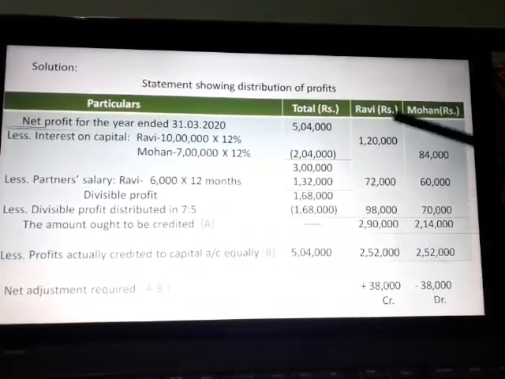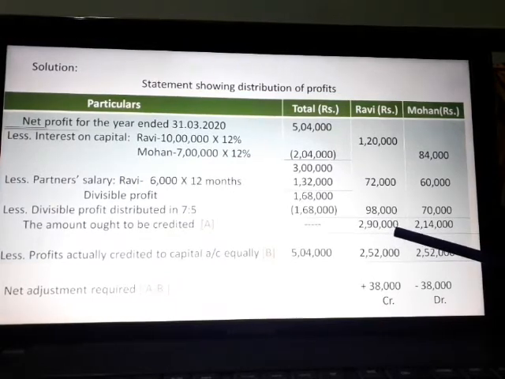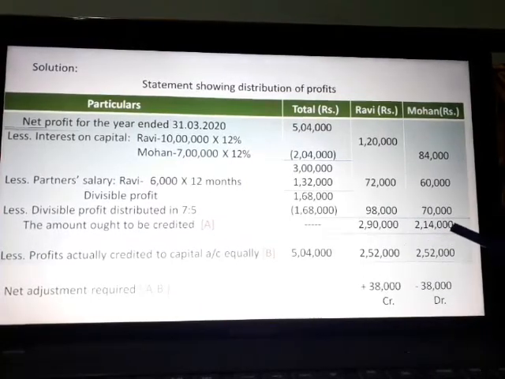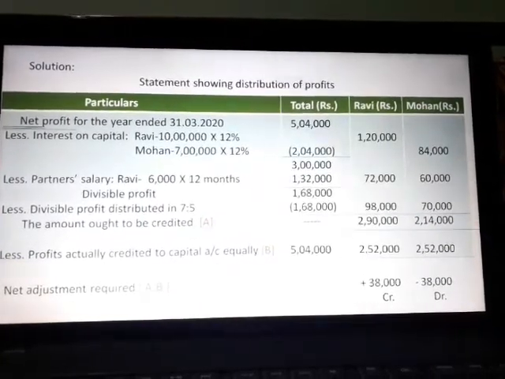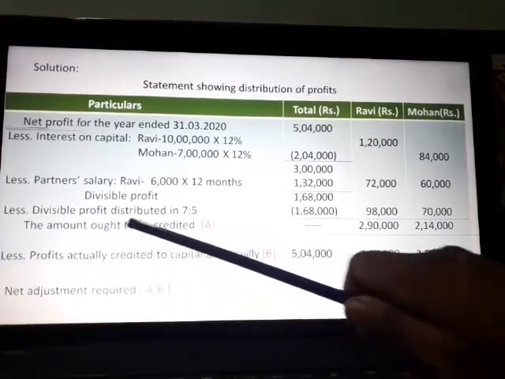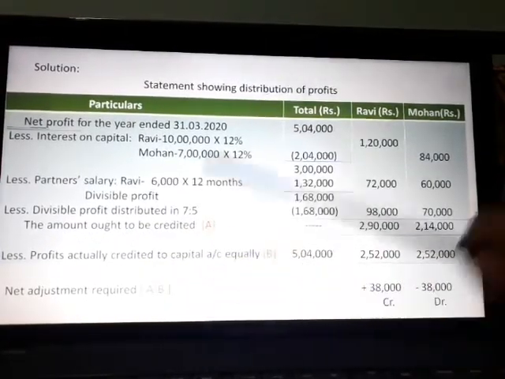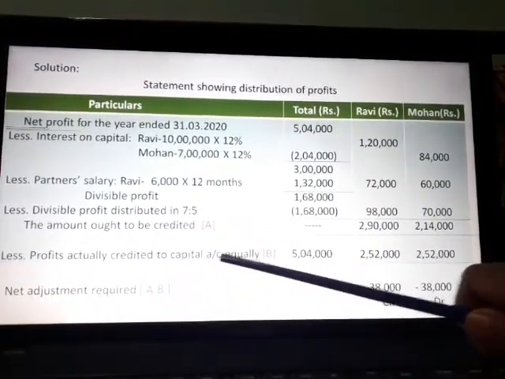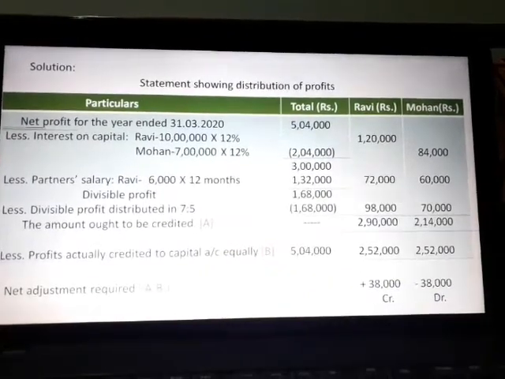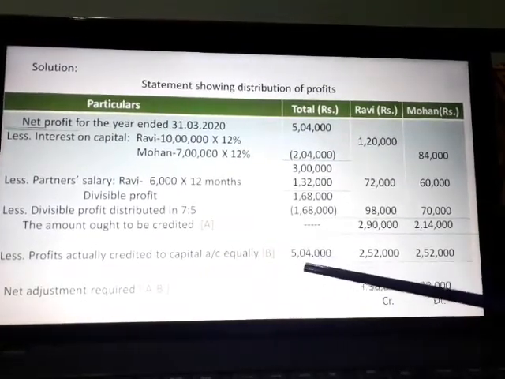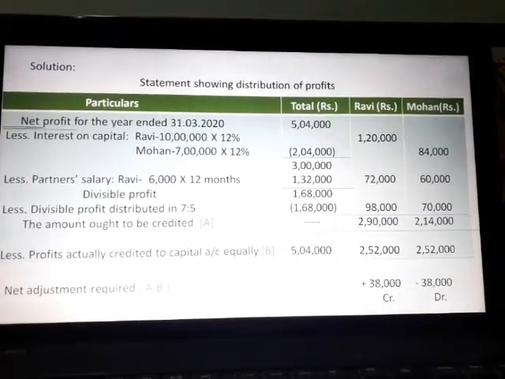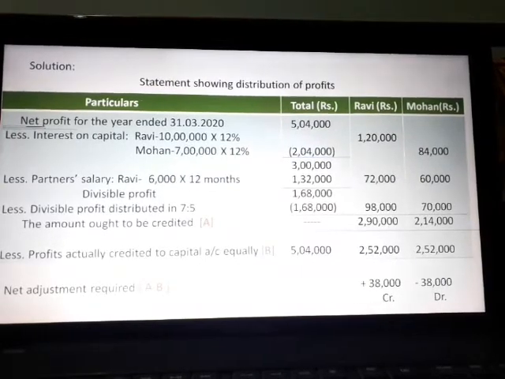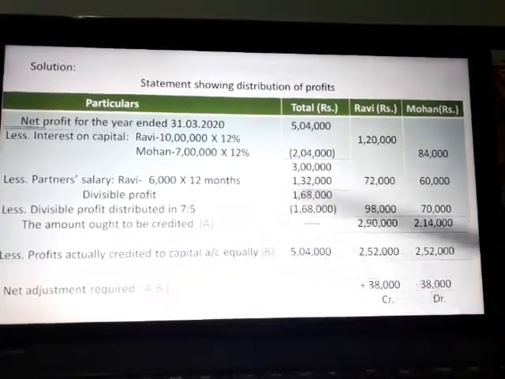Now after adding this, 2,90,000 is required to be credited to Robi's capital account, and 2,14,000 is required to be credited to Mohan's capital account. This is the amount that ought to be credited, noted as A. Now less profit actually credited to capital account, which is noted as B. 5,04,000 was distributed equally among Robi and Mohan by the accountant by mistake, 2,52,000 each. So net adjustment required is A minus B.